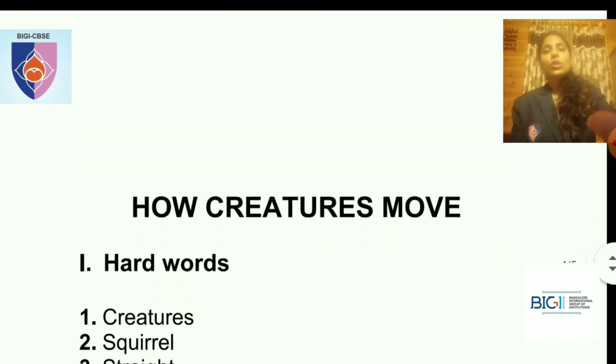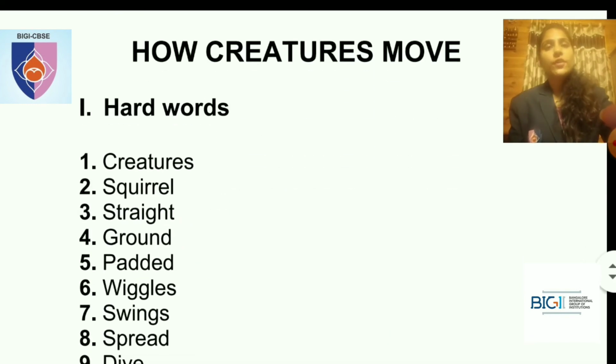Okay. So now let's go to the notes of this. You'll have to write the notes of how creatures move after Monday morning. Okay. Let's go to the hard words part. The first one is creatures.